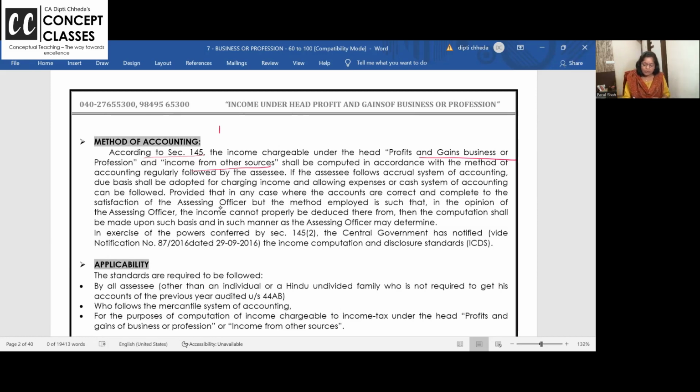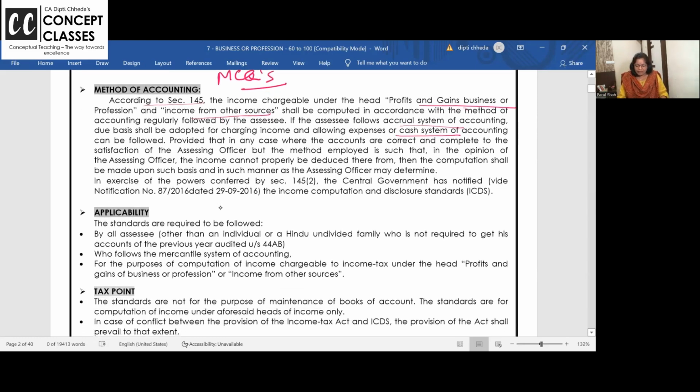I want all of you to write on this page: MCQs. Superb MCQs are asked from this. For business head, I want to repeat, and for income from other sources, you can either follow the cash system or the mercantile system of accounting. Okay? You cannot follow hybrid. Who is saying this? Section 145.